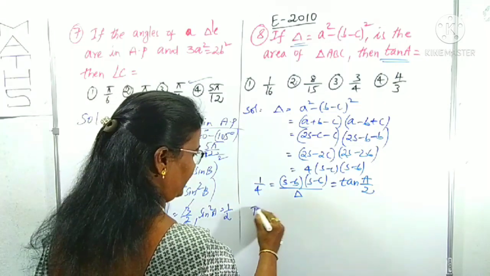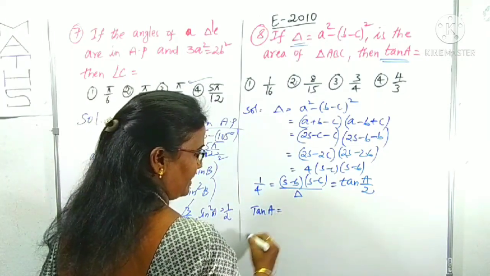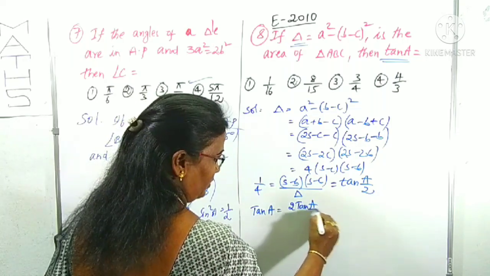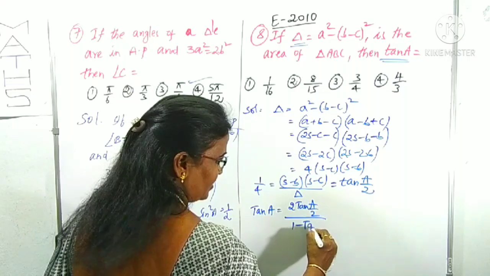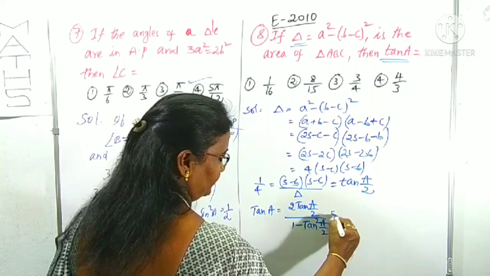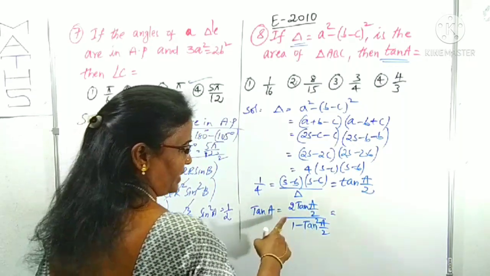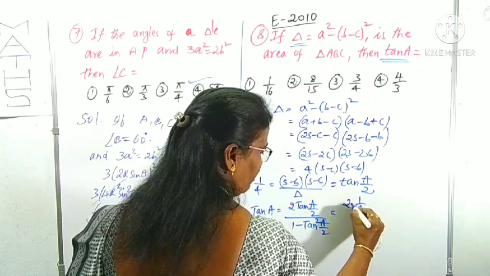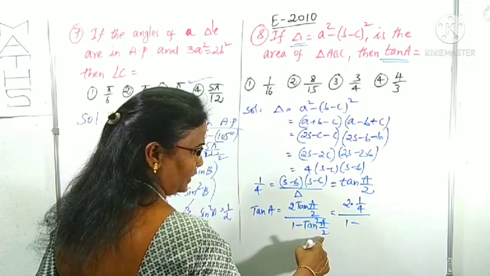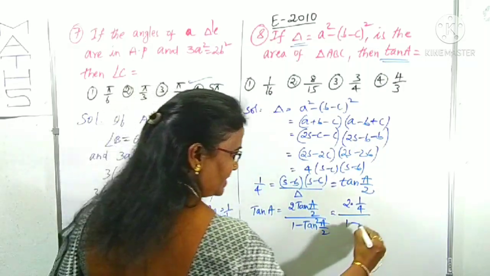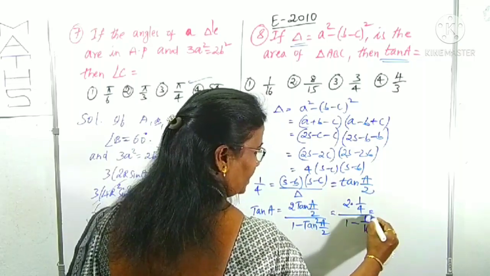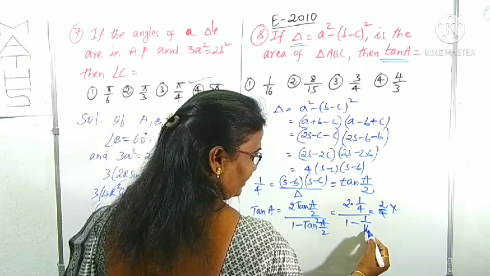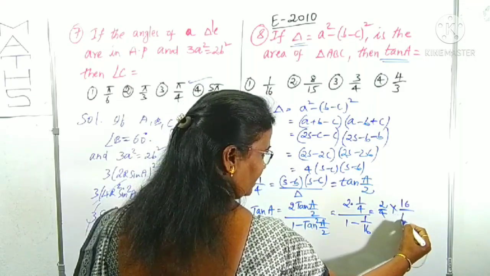You know tan a formula in terms of half of the angles by the trigonometry. Tan a is equals to 2 tan a by 2 by 1 minus tan square a by 2. That is we are using here to get the tan a. Tan a by 2 value have 1 by 4. 2 into 1 by 4 by 1 minus tan a by 2 whole square, means 1 by 4 whole square is 1 by 16, right. That is 2 by 4 into 16 minus 1 is 15. 15 by 16 we can add 16 by 15, right.